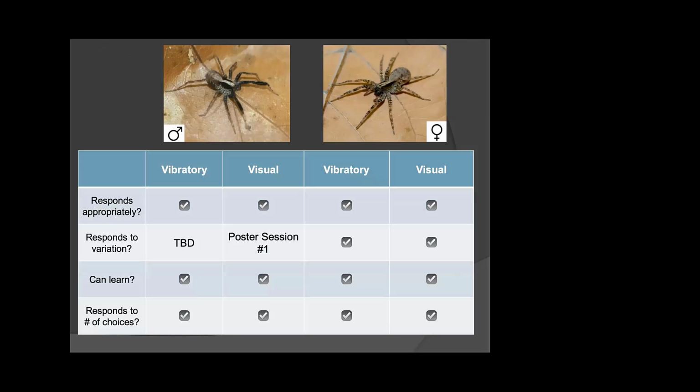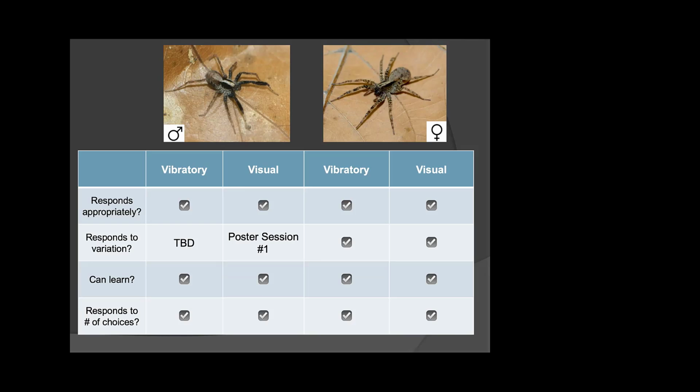So across both males and females, we have at least some evidence. Again, we're comparing apples and oranges to some extent, especially in this context, but they do respond to variation in the number of choices given them in either sensory modality. Now, pretty much everything I've emphasized so far is just yes or no. They either do it or they don't. I've focused intentionally mostly on what's happening qualitatively, like do we see these types of behavior responses?